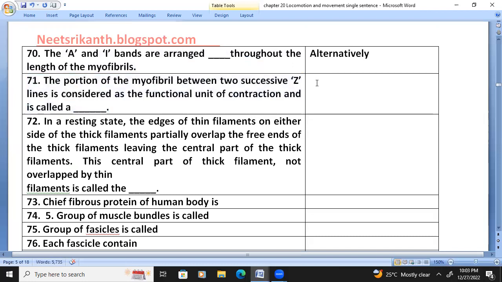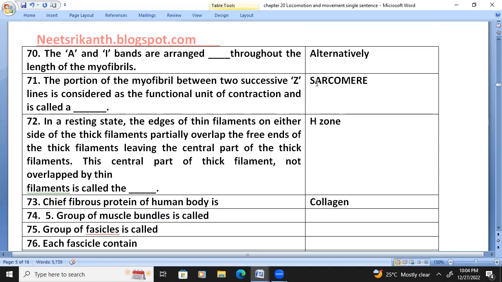The portion of the myofibril between two successive Z lines is considered the functional unit of contraction and is called sarcomere. In a resting state, the edges of thin filaments on either side of the thick filament partially overlap the free ends of the thick filament, leaving the central part of the thick filament. The central part of the thick filament not overlapped by thin filaments is called H zone. The chief fibrous protein of the human body is collagen.